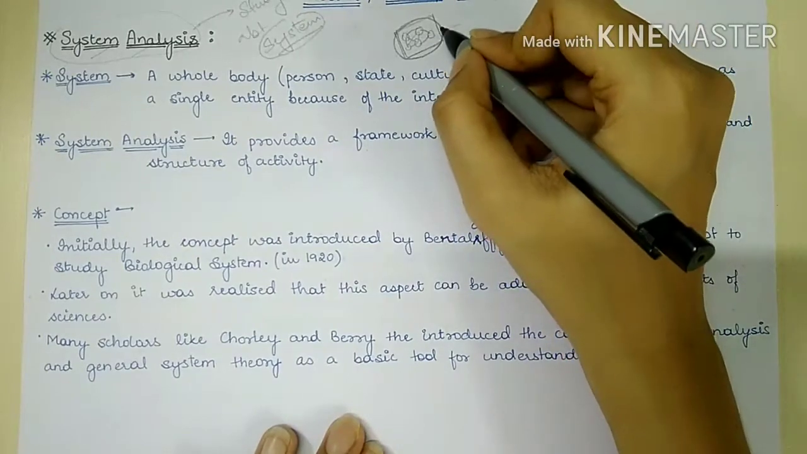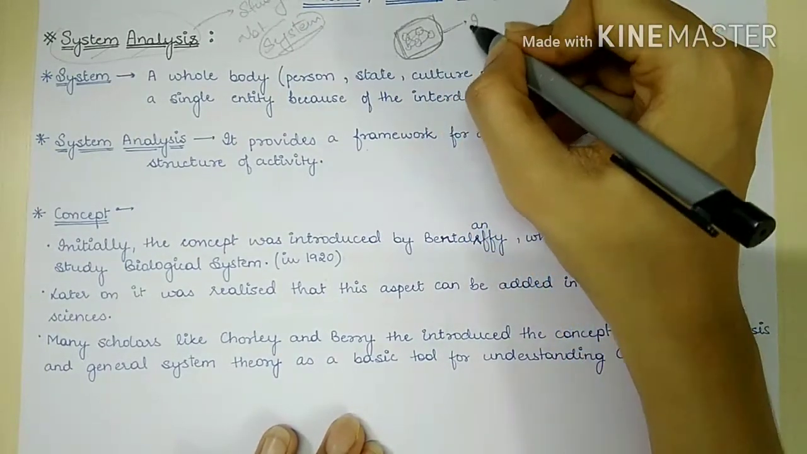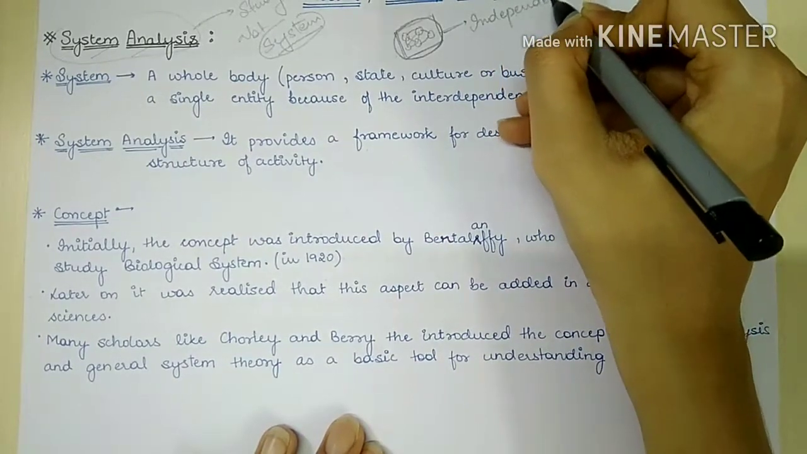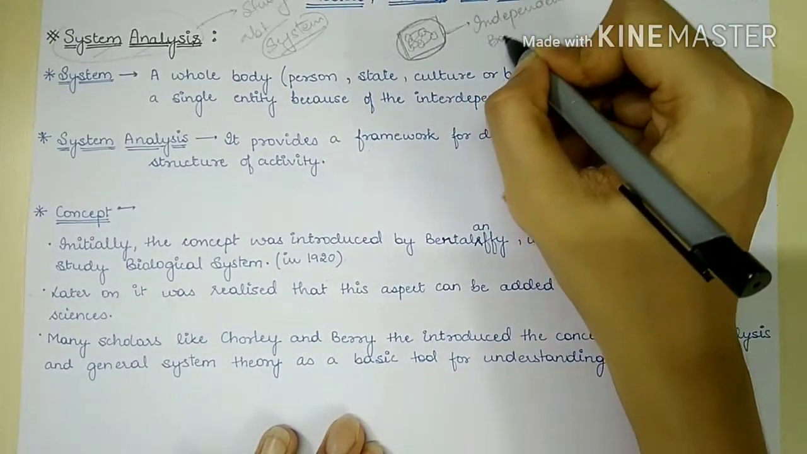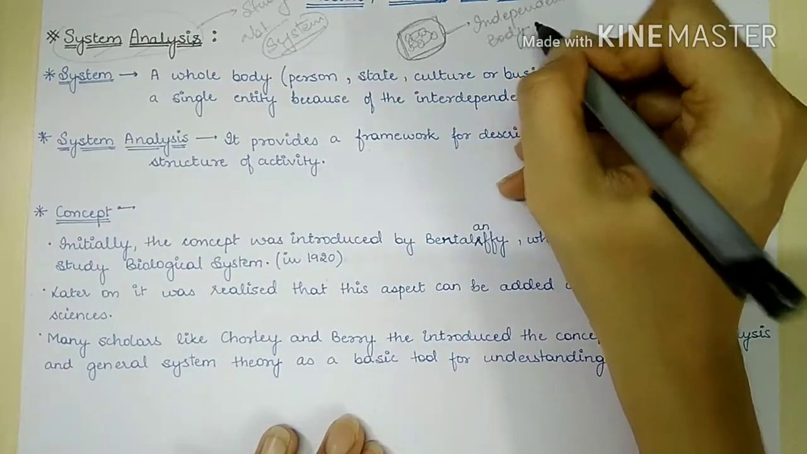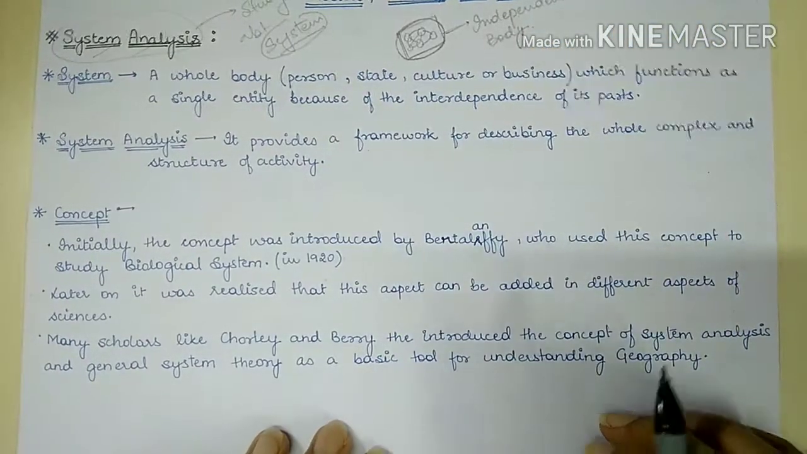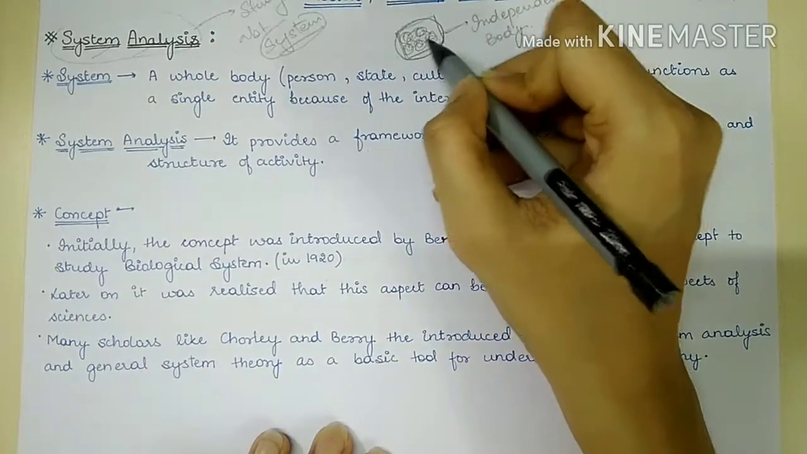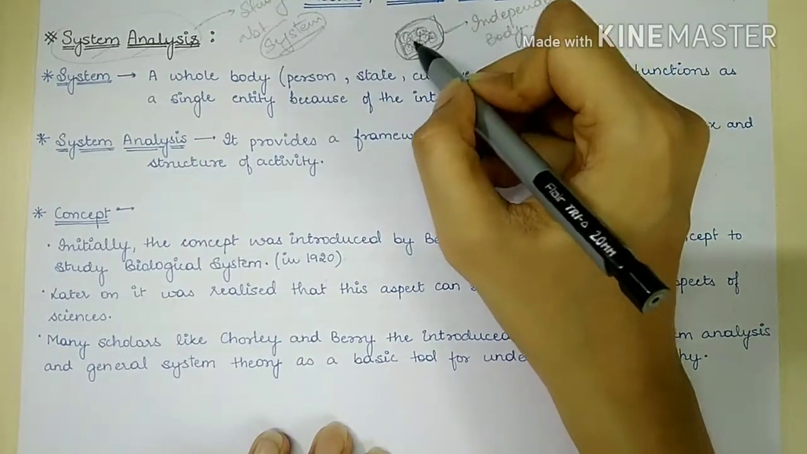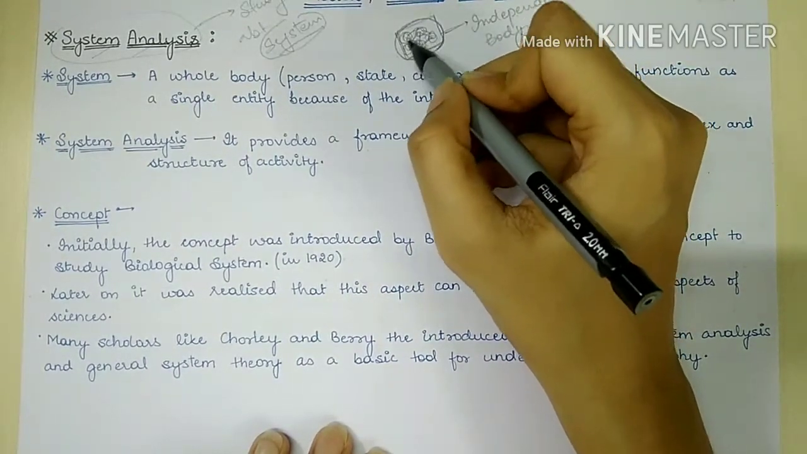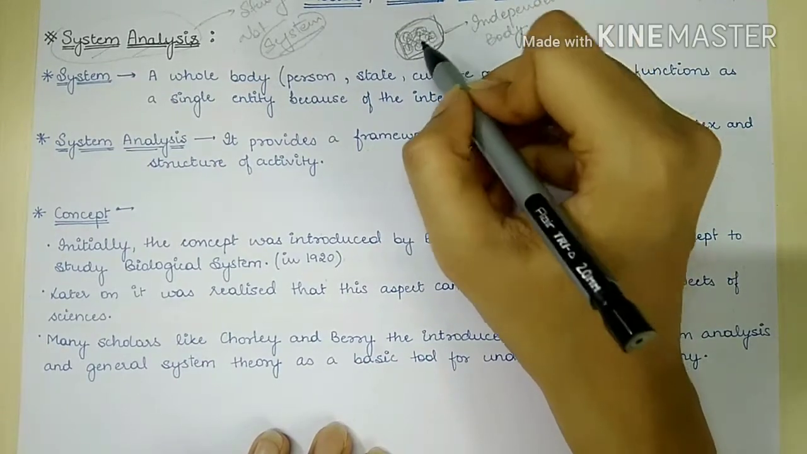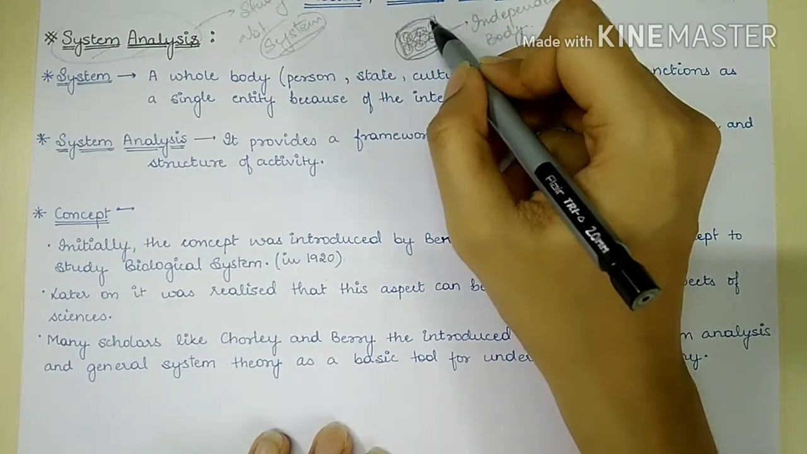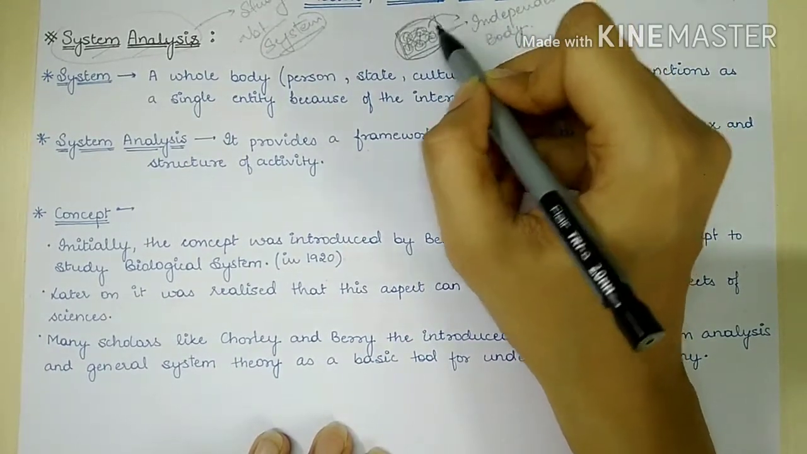And this system is an independent body. Inside it we have many parts which are interrelated and interconnected with each other, and they cannot function individually. So from these parts the system is formed, and this system is an independent body.